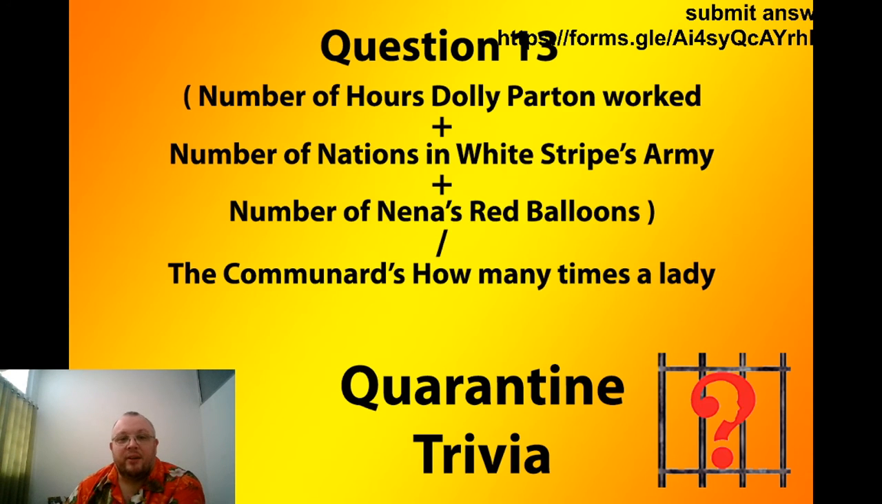Question number 13. First bit to work out: the number of hours Dolly Parton worked, plus the number of nations in the White Stripes' army, plus the number of Nena's red balloons. Just in case there's any query, those are all music ones, as is the fourth part, but we'll come to that. Add those all together, and then divide that number by the Communards' how many times a lady.